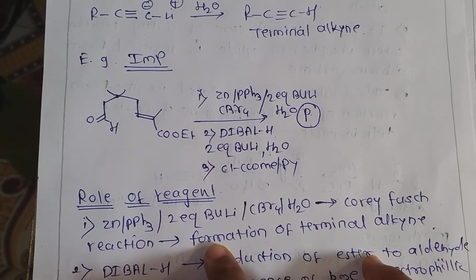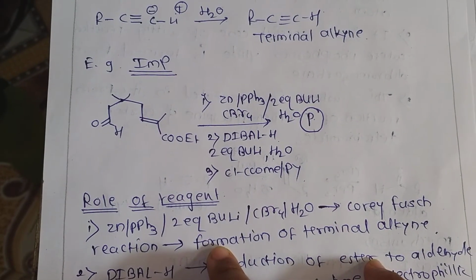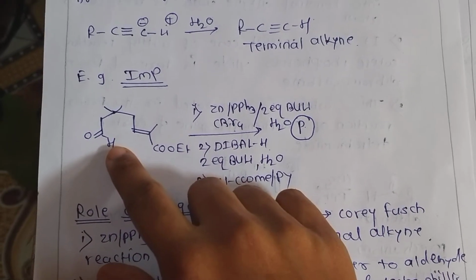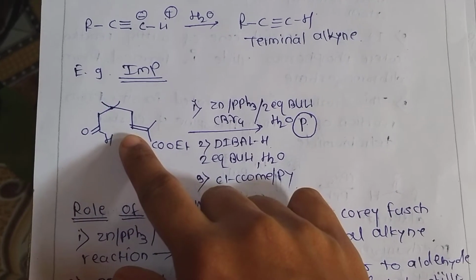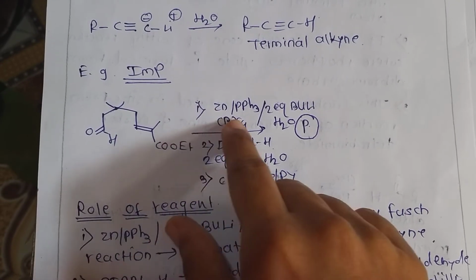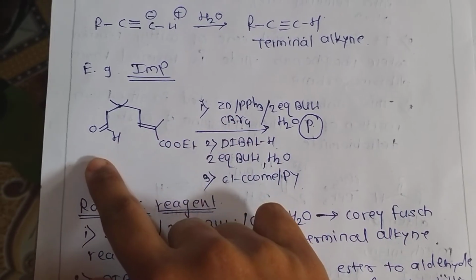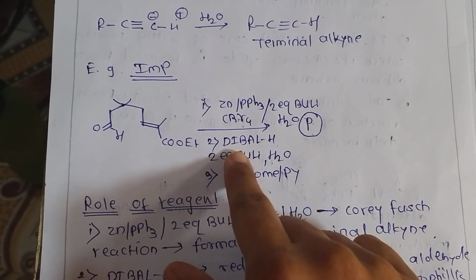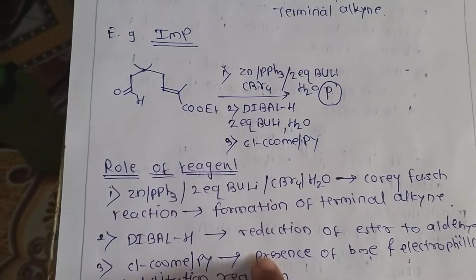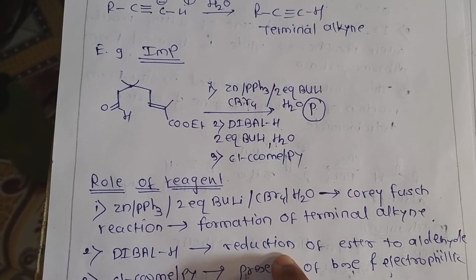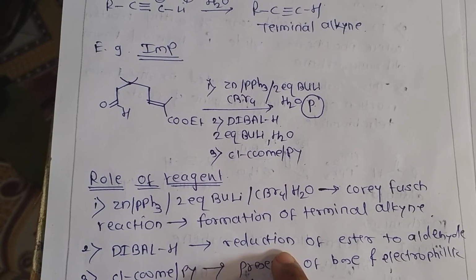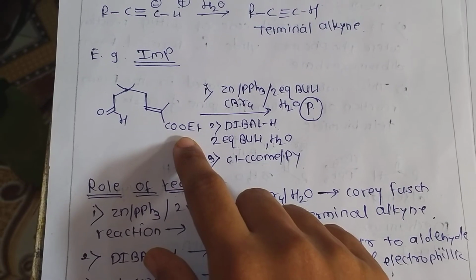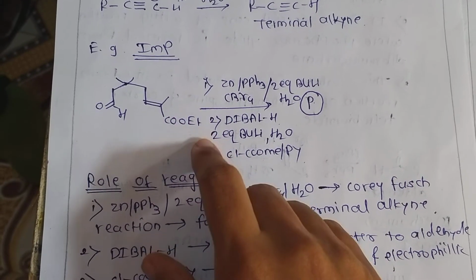This is a Corey-Fuchs reaction, and this reaction involves formation of a terminal alkyne from an aldehyde. Now look at this. Our reactant has an aldehyde, so by applying this reagent, we can convert this aldehyde into a terminal alkyne. Now the second reagent is DIBAL-H, which is a reducing reagent. The role of DIBAL-H is reduction of ester to aldehyde. This is an ester group, and it is converted into an aldehyde group.